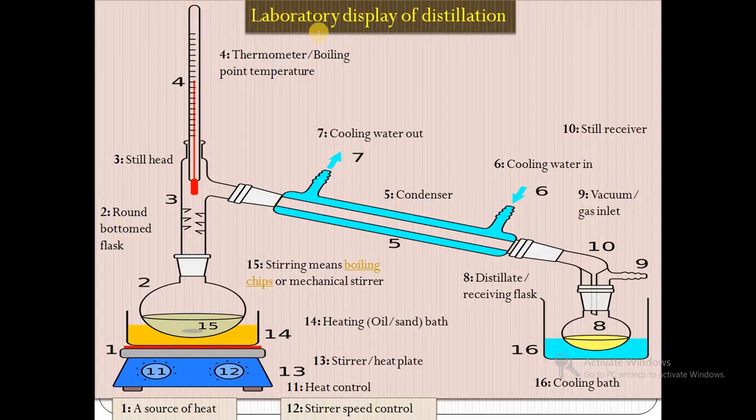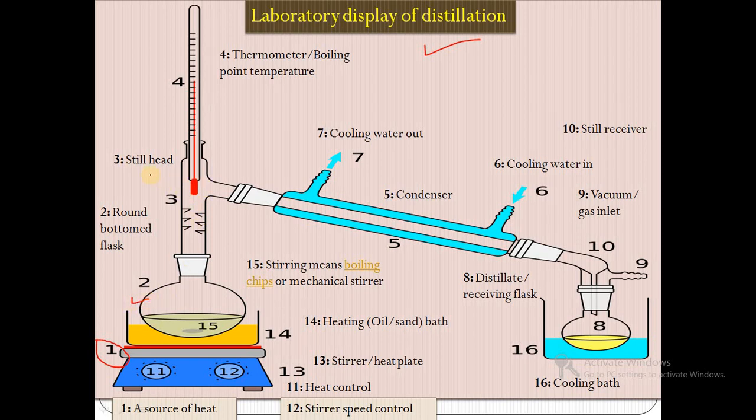Next we will see the laboratory setup of distillation. In the distillation assembly, first there is a heating source, a source of heat. Then there is a round bottom flask.